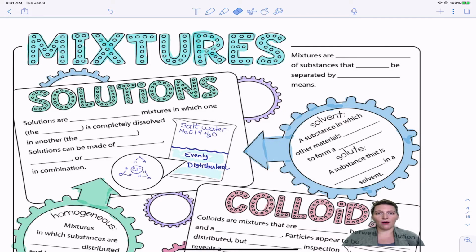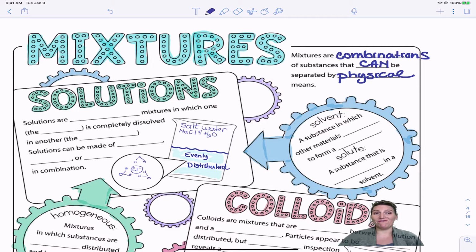Right at the top of the page, you see the definition of mixtures. What are mixtures? Mixtures are not bonded together, so we just call them combinations of substances that can be separated by physical means. We'll go through what those physical means are on the next page: chromatography, distillation, and filtration.